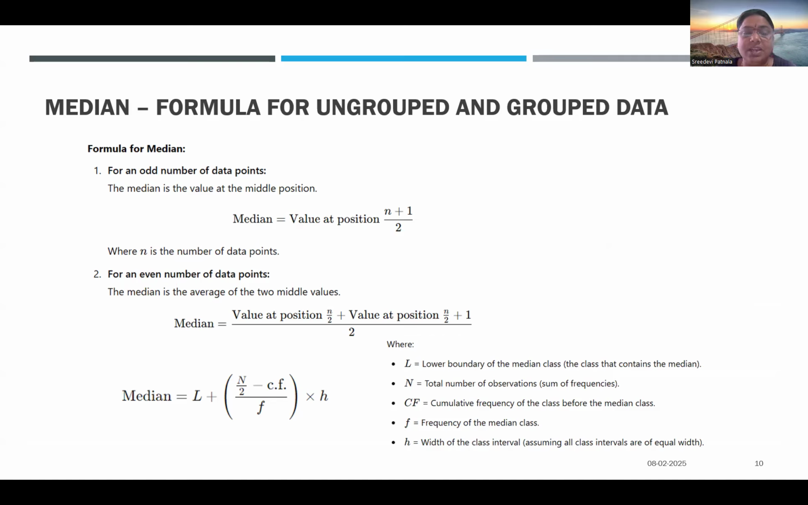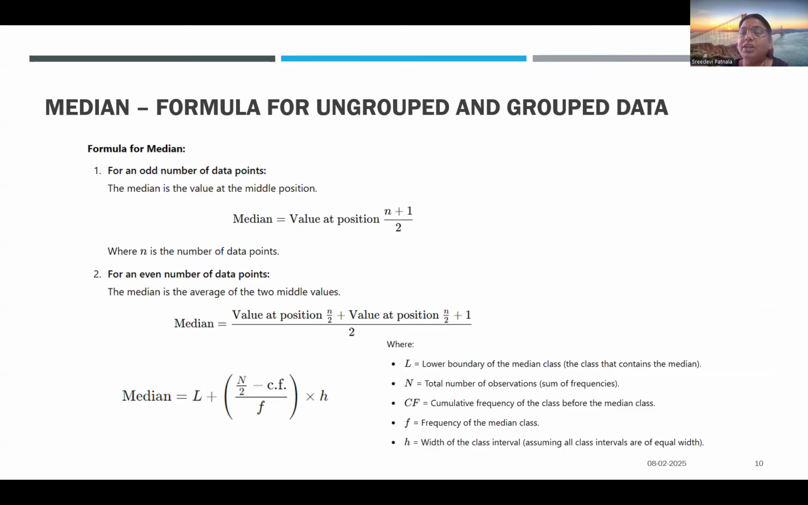So what is the median value for ungrouped and grouped data? For ungrouped data, if your data set has an even number of values, two middle values are taken. You add the two values and divide by two. That becomes your middle value. When an odd data set is given, the middle value is your median.